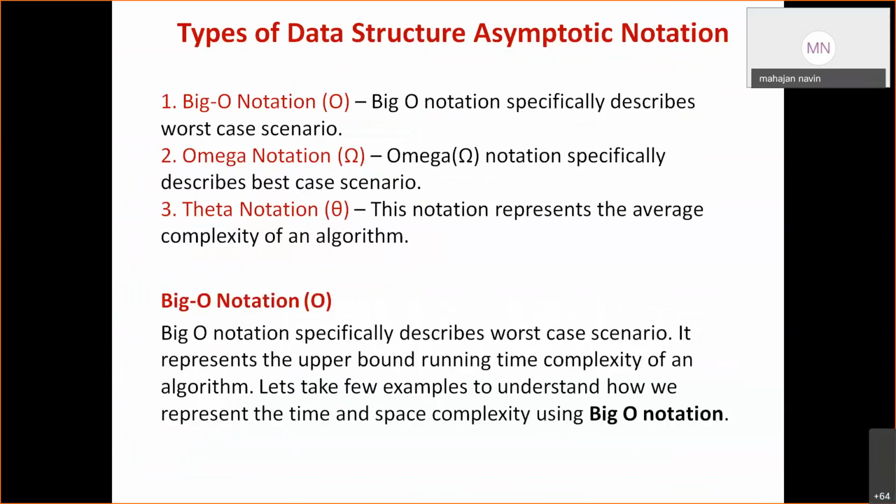Mathematically you will have a subject in next semester which is computer algorithm, where you learn all these things, but we should know what is the basic. So what is big O notation? Big O notation specifically describes the worst case scenario. Okay, understand this. Big O notation specifically describes the worst case scenario, and we always have to consider the worst case scenario when you write our program.